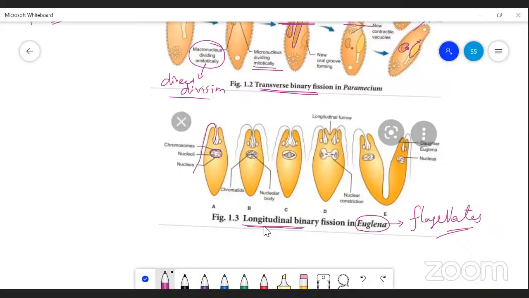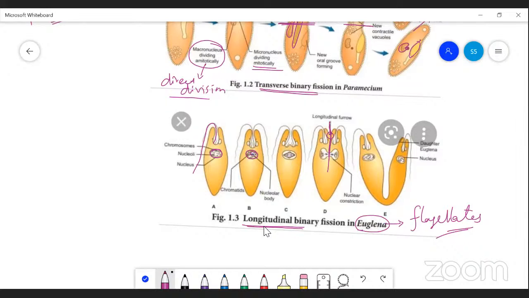Here the chromosomal materials, the nucleus and also the nuclear body, the chromatin, chromosomes, everything multiplies during favorable condition. And exactly in the middle, in the longitudinal axis, the division furrow appears. Here the flagellum is there, and in this region the basal body is present, exactly in the middle. Then the furrow or depression occurs in the longitudinal axis.